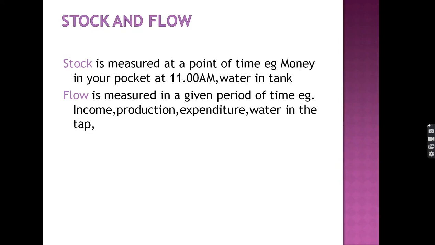If it continuously flows, then it is a flow concept. So there is no particular line between stock and flow, but it is to be noted that stock is measured at a point of time and it becomes flow when it changes. Flow is measured in a given period of time and stock is measured at a point of time. This is the difference between stock and flow.